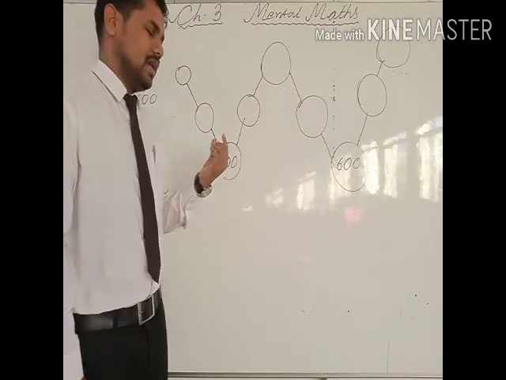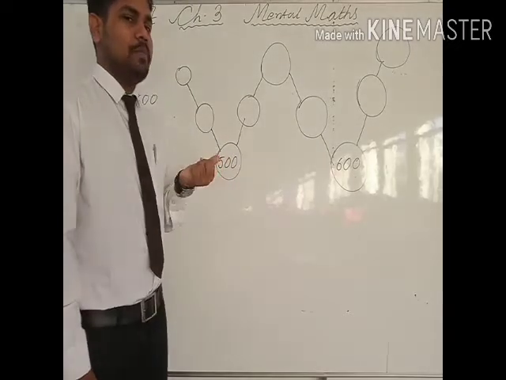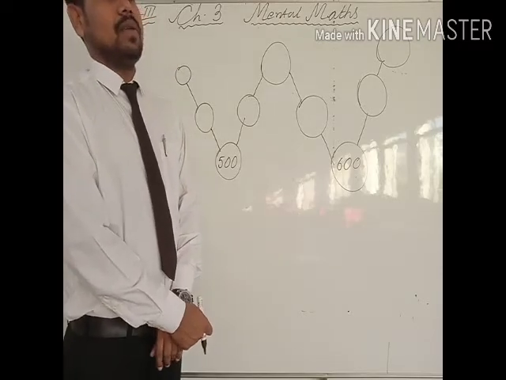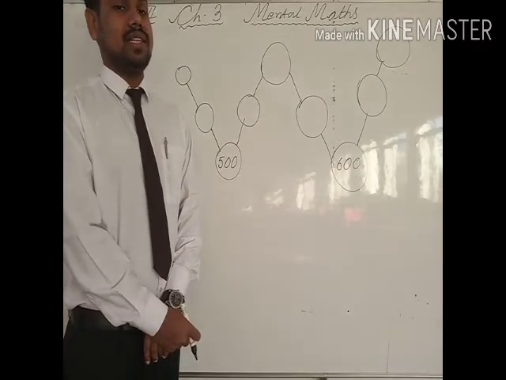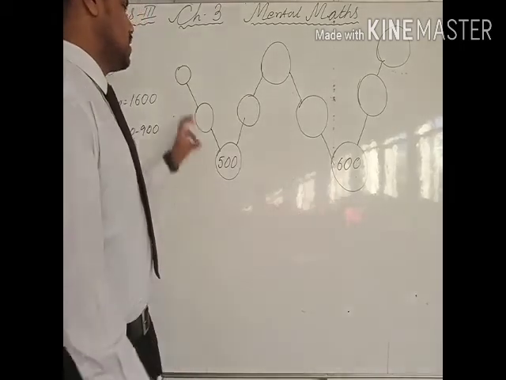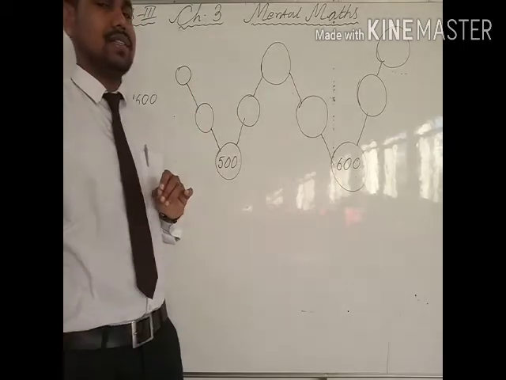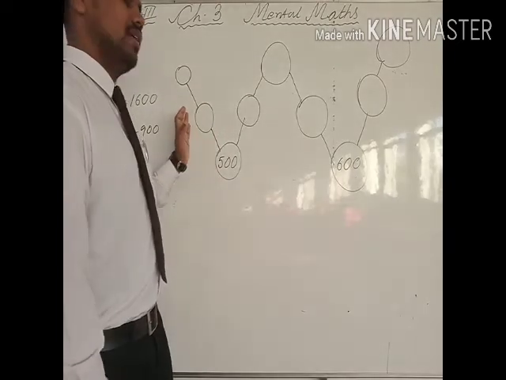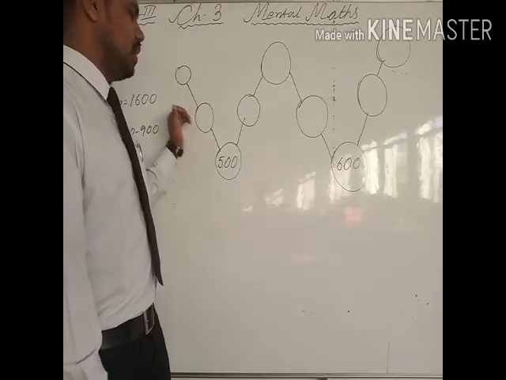Okay, the hundreds place number means 5. 5 plus how much is equal to 16? Definitely 5 plus 11 is 16. So now you can distribute 11 in such a way in these two numbers so that this 11 you can distribute any way.